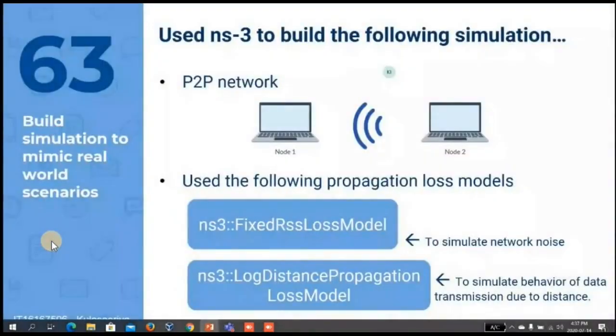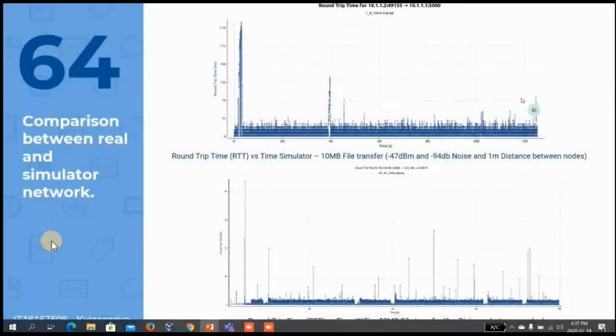After that, I have used the NS3 simulation to build a peer-to-peer wireless network, and I have used the following propagation loss models to simulate the wireless environment. This is the comparison between the real world and the simulated network that I have built. As you can see, the RTT fluctuations are similar in both cases.